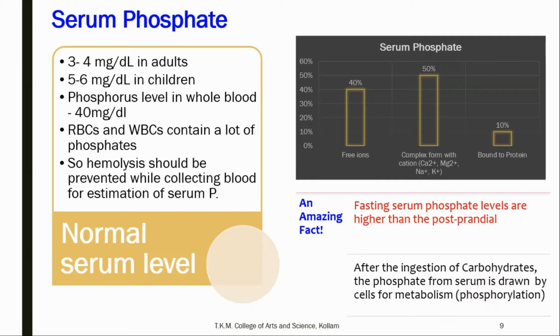So when you consume a large amount of carbohydrate or sugars, the phosphate from the serum is drawn by the cell for the phosphorylation reaction. This phosphorylation reaction is required for the metabolism of carbohydrates because several enzymes may get activated by this phosphorylation process. For that, the serum phosphate is utilized. As a result, the fasting serum phosphate levels are higher than the postprandial.